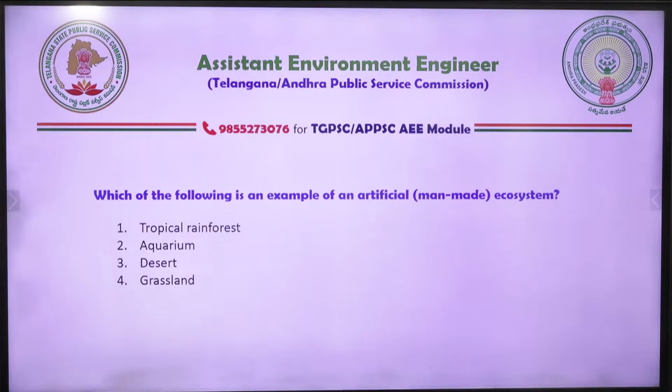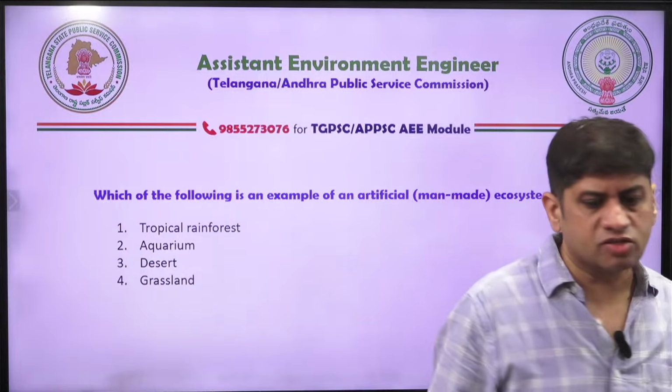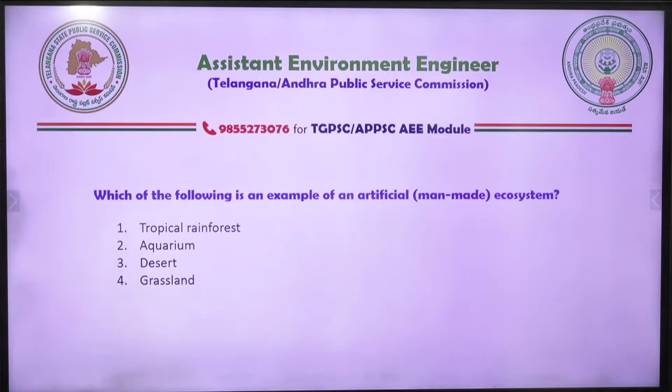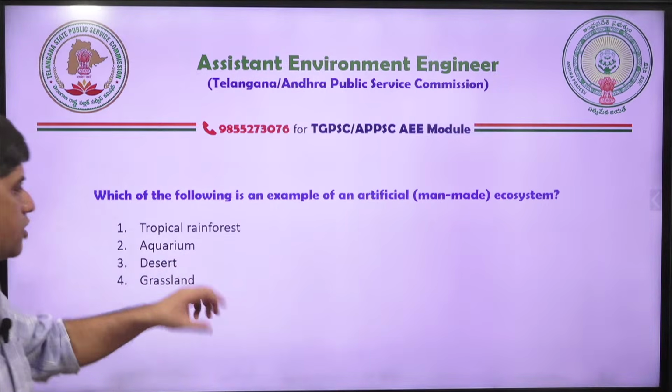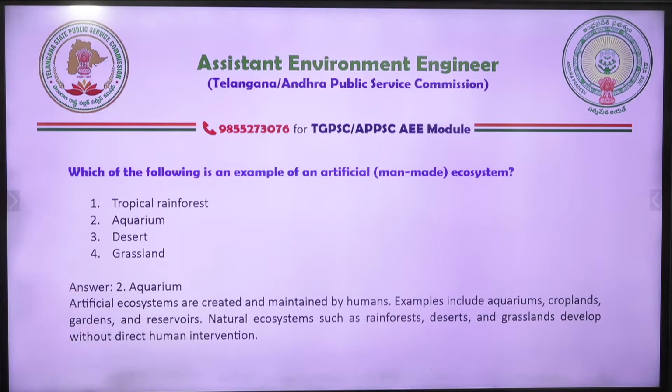Answer it. Which of the following is an example of an artificial ecosystem? Which one is an artificial ecosystem? Very simple question, but that is how the questions come in the exam also. Believe me, these questions are exactly as per the exam pattern which you may expect. So this is an aquarium. Yes, an aquarium is artificial, where we keep the fish. That is an aquarium, so this is maintained by human beings.